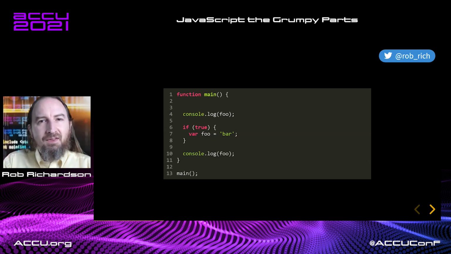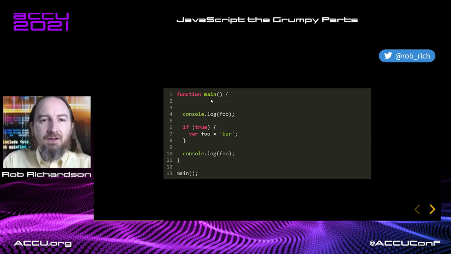Now let's think like the compiler and see if we can figure it out. So first phase, it will look through this code looking for variable declarations. In that first phase, we see this var foo. Okay, so let's set a foo variable in this scope. Now in JavaScript, by default, variables are scoped to functions, not to curly braces. So this foo variable is scoped to this main function. Okay, that's the only variable that we've got defined.